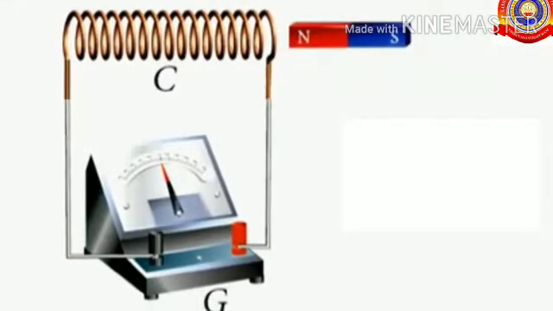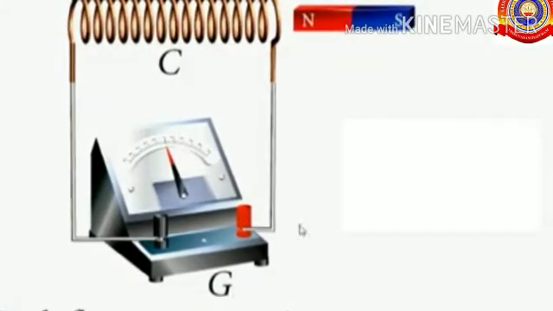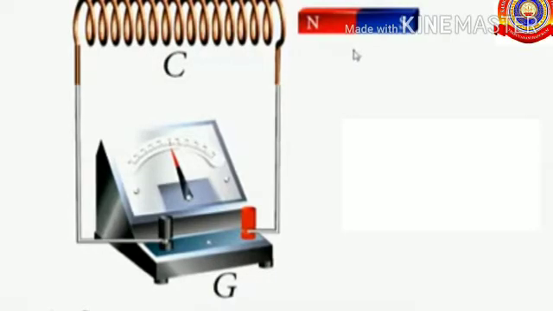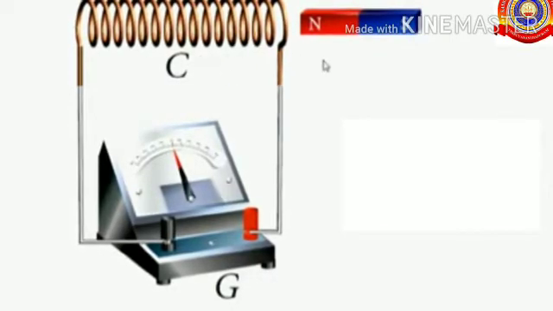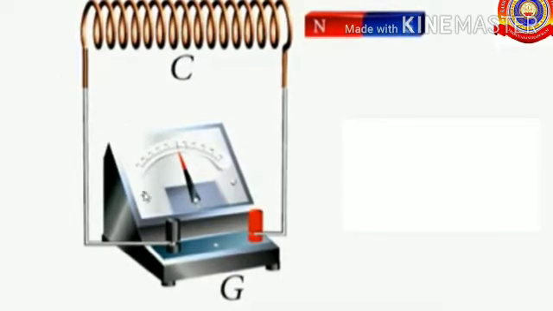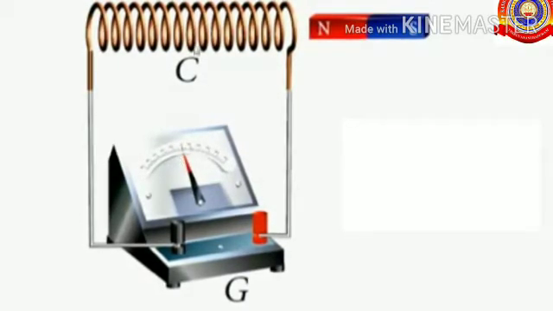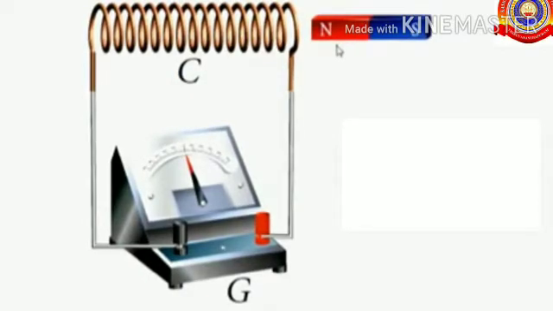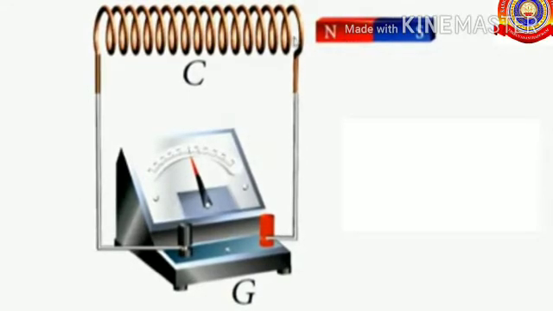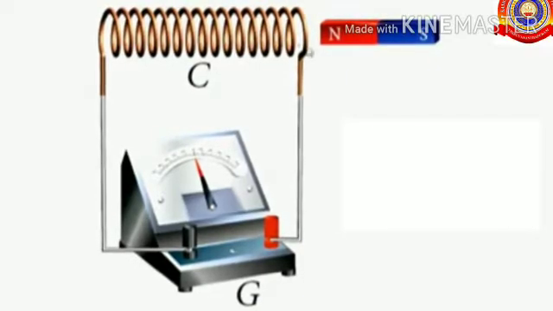Here we can see the two ends of the coil are connected to a galvanometer and a magnet is placed close to it. When the magnet is kept stationary near the solenoid, the needle of the galvanometer shows no deflection. That means the needle doesn't move. So, if the magnet is kept stationary near the solenoid, the current doesn't flow through the solenoid. So, the galvanometer doesn't show any deflection.